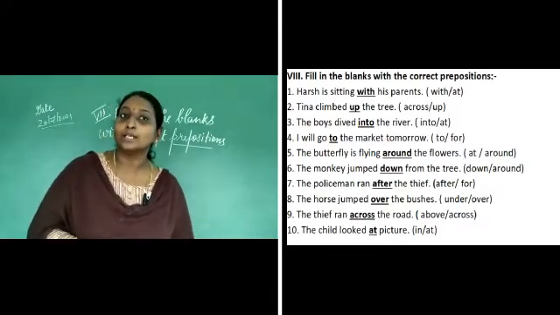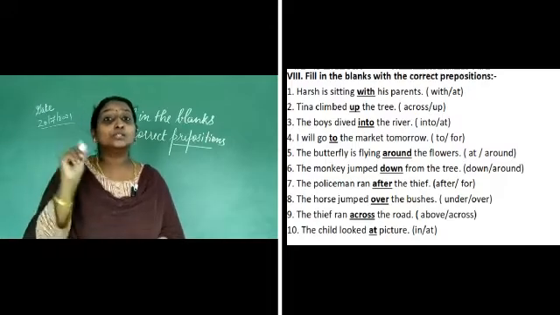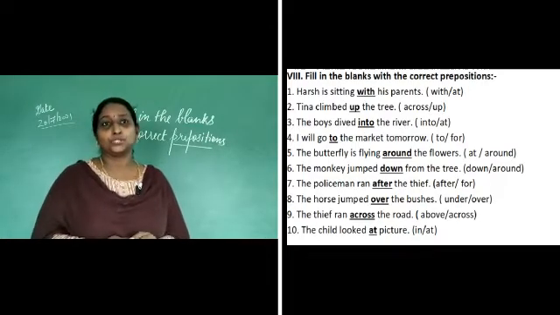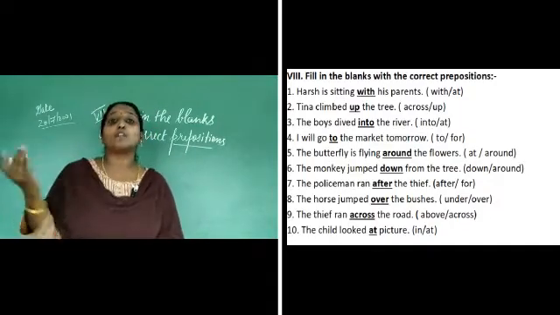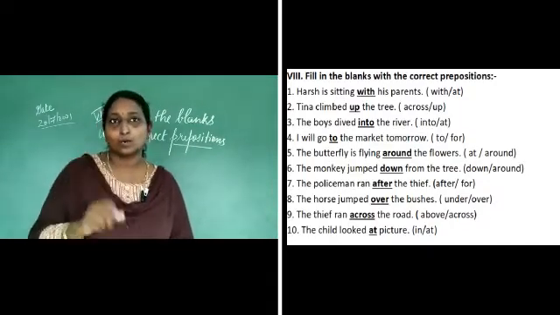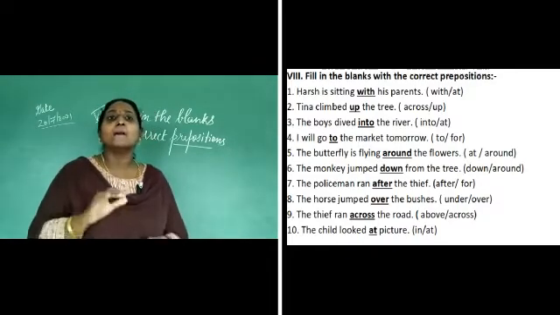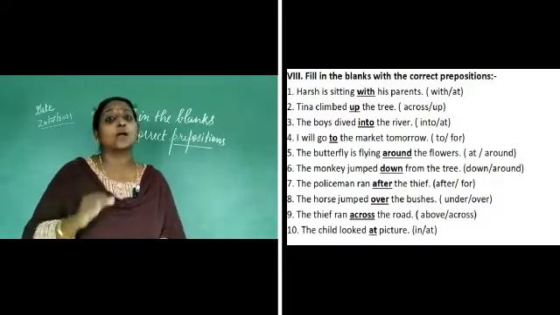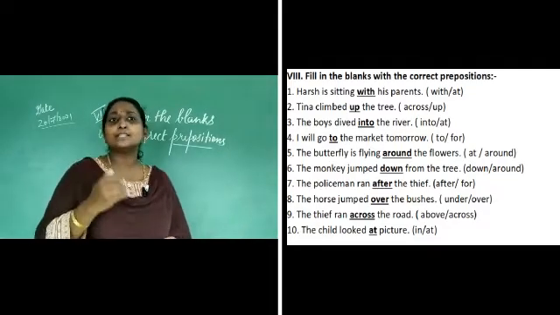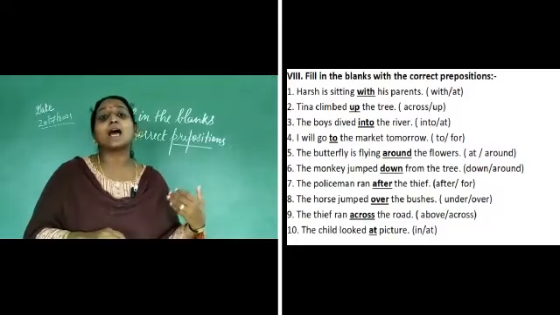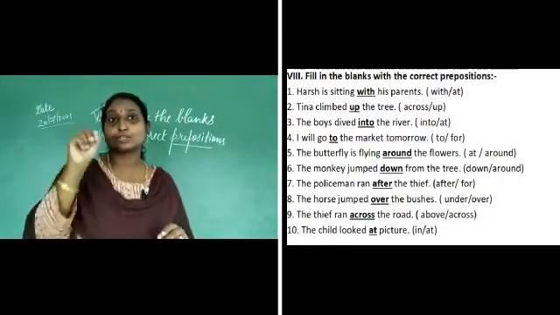The fourth one, I will go to the market tomorrow. The to is the correct preposition used. The fifth, the butterfly is flying around the flowers. Around is the correct preposition used in this sentence. The sixth one, the monkey jumped down from the tree. The down is the correct preposition. The seventh one, the policeman ran after the thief. After. Okay, just write after, children.